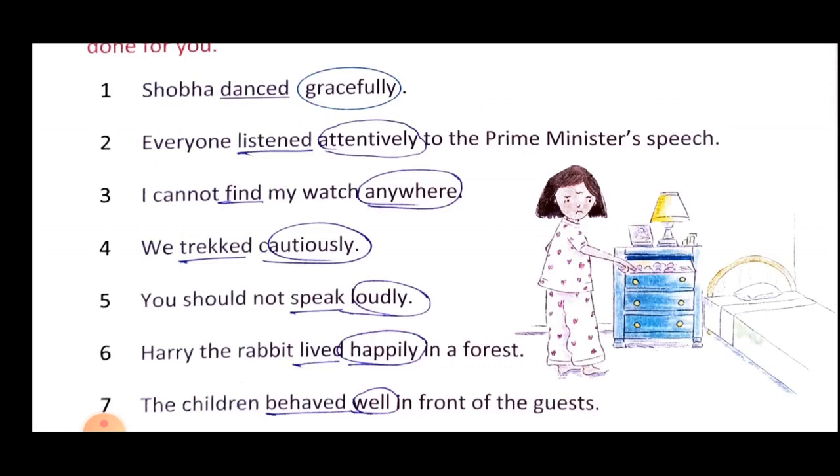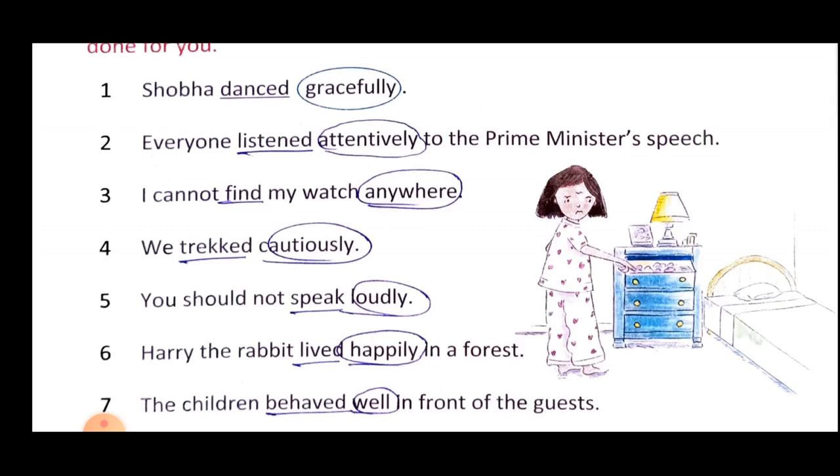Next is I cannot find my watch anywhere. What action is being done? Find. So find is your verb and where they are finding or where they are not able to find, the place or the direction. When it describes the place or direction of the verb, that is called where adverb. They are finding my watch but are not able to find it. Where? Anywhere. So anywhere is your where adverb.